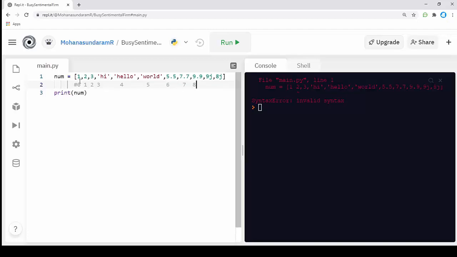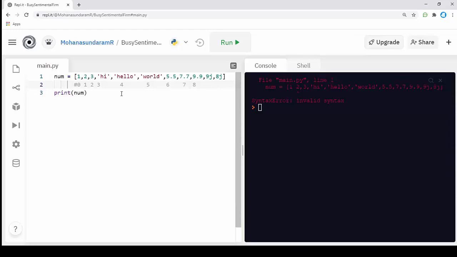The indexing starts from 0 to the end. Our list also supports negative indexing, and the negative index starts from -1, as we saw with strings in the previous module. Now this is the basic concept of the list.